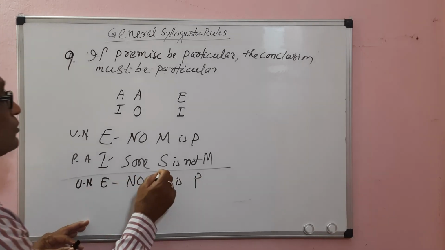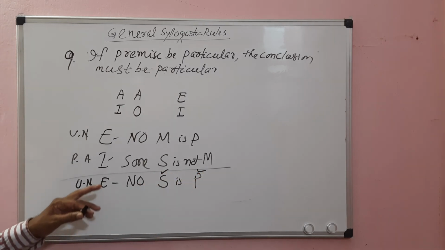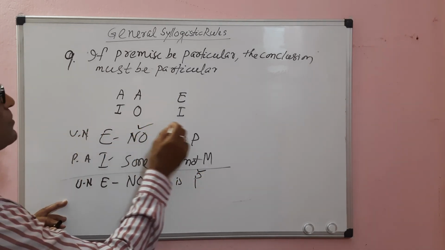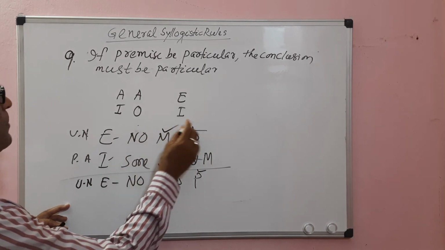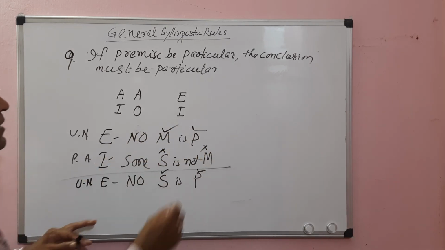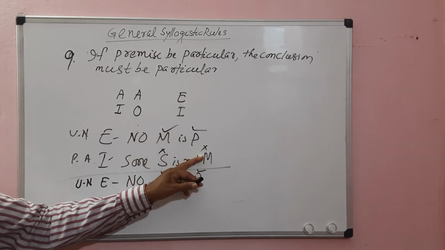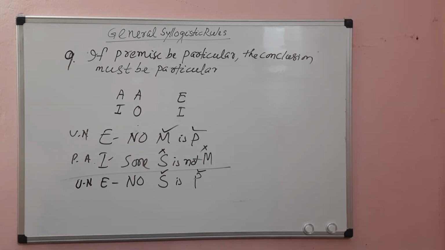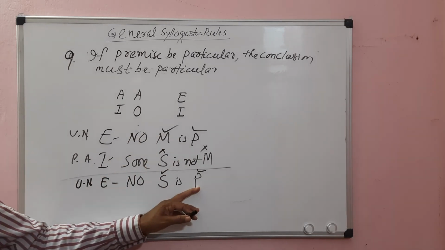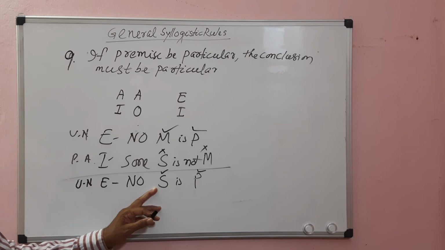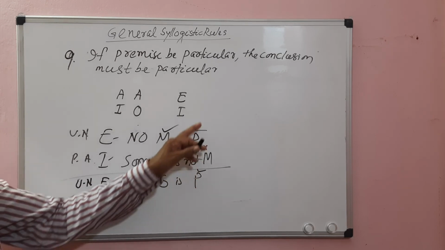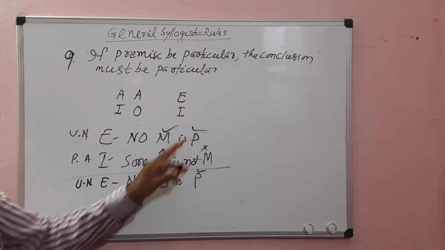An E proposition distributes both subject and predicate. An I proposition distributes neither subject nor predicate. Here the middle term is distributed once in the premise, so there is no fallacy of undistributed middle. In the conclusion, both major term and minor term are distributed. The major term is distributed in the conclusion, and it has been distributed in the major premise.